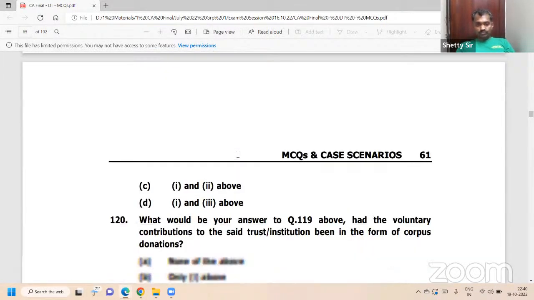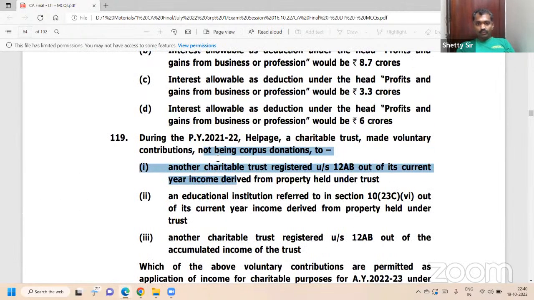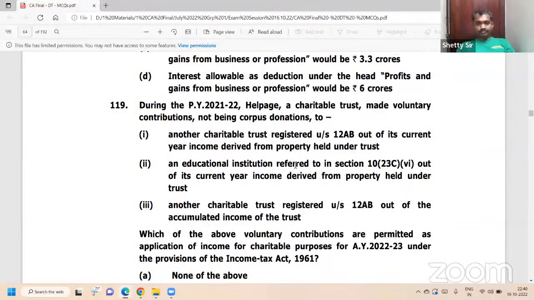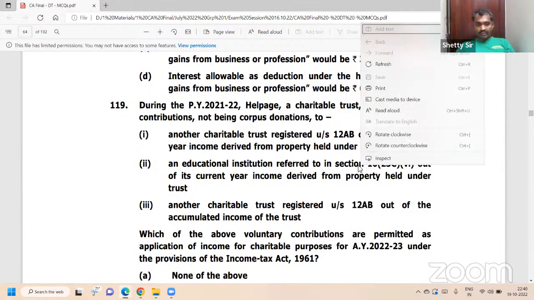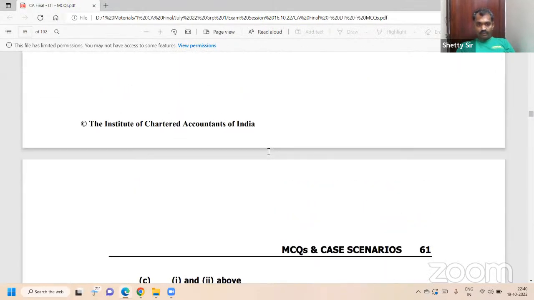C, 1 and 2. What is 1 and 2? So when they make a donation to another charitable trust, it is allowed. Correct? Education institution is also allowed. Okay. So this is allowed as a deduction. 12AB allowed. No? 1023C also allowed. Answer is C, 1 and 2. What is C saying? 1 and 2 above.